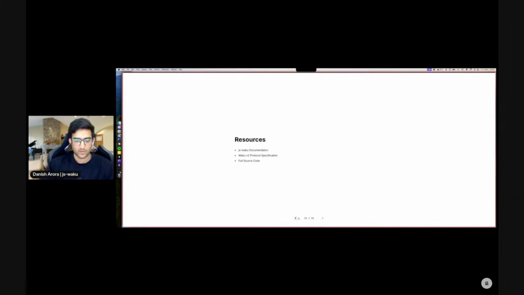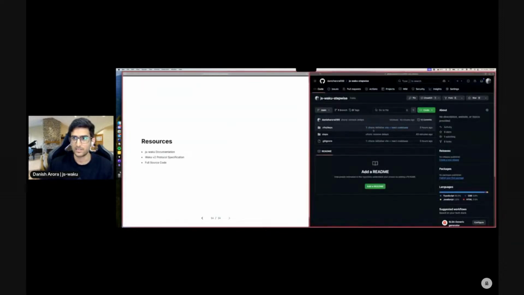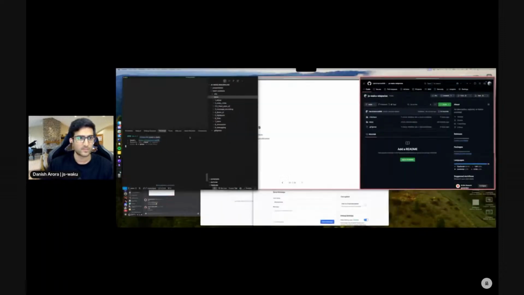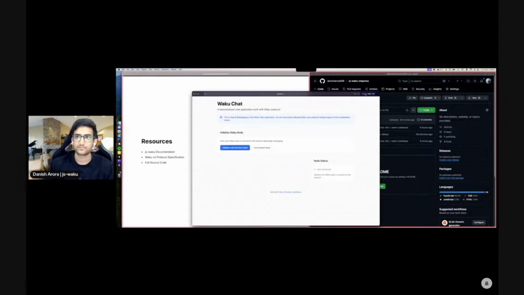This is pretty much it for our presentation. The JS Waku documentation is linked here, along with the protocol specs and the full source code for the entire app that we built through this presentation. So we've already seen how this application looks towards the end.